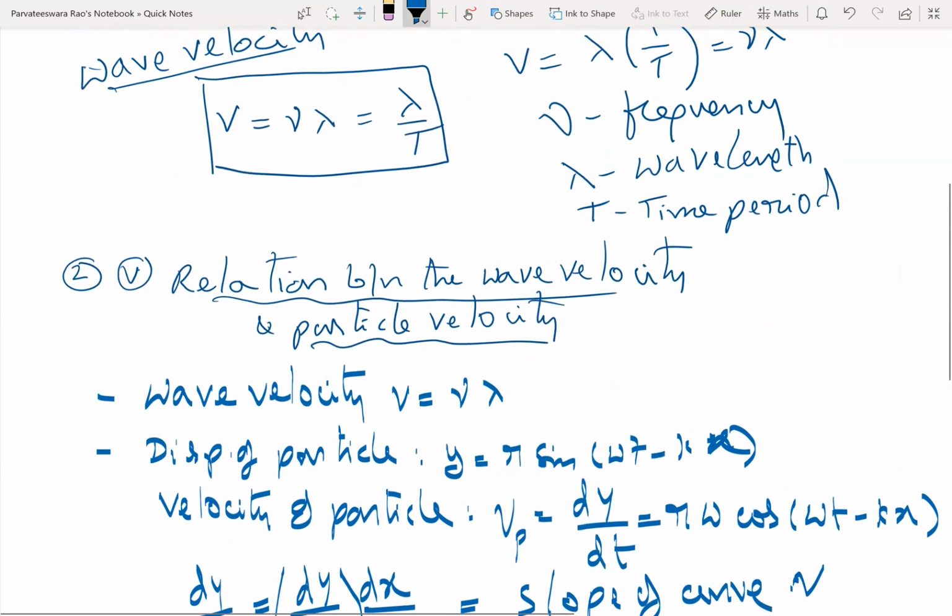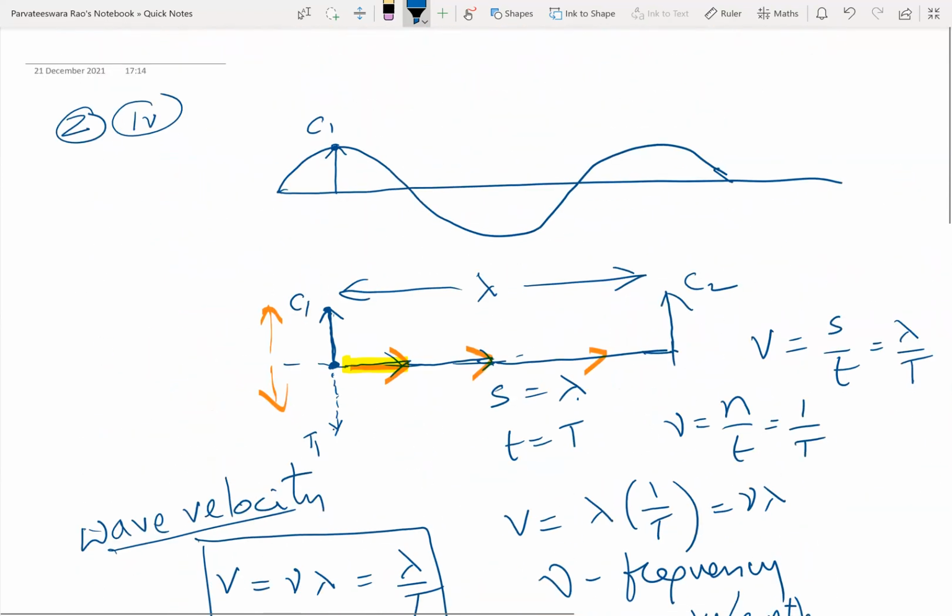Because wave has got, yes, what do you mean by slope? I'll call this distance as x1, this distance as x2, then this will become slope.